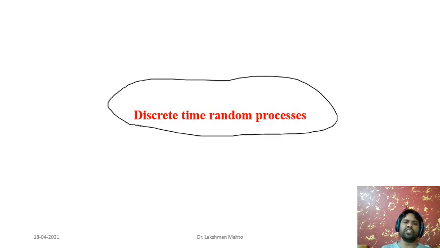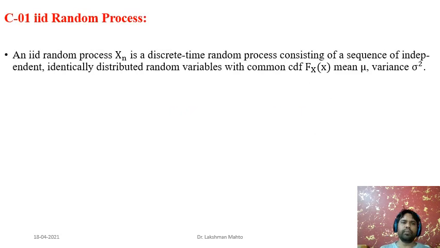So I will take a very simple kind of random process, and then I will discuss in detail what a discrete random process is. The simplest one happens to be the IID process. IID random process. What is the meaning of that? Whenever I say IID, the basic example is tossing a coin several times. Keep on tossing a coin several times.